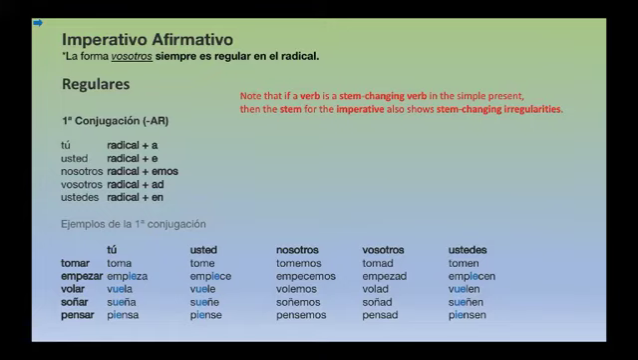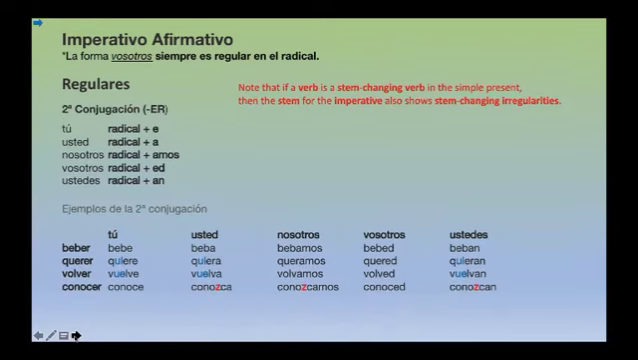And then once we have sorted the stem, we can then consider the endings, and then we have the imperative already put together. So this would be, in essence, the way that we have to go about conjugating. Notice here it says, la forma vosotros siempre es regular en el radical. So this is important to consider. This is always going to be regular in the stem, vosotros. Okay, so some things that will help you to work out the form of the imperative.